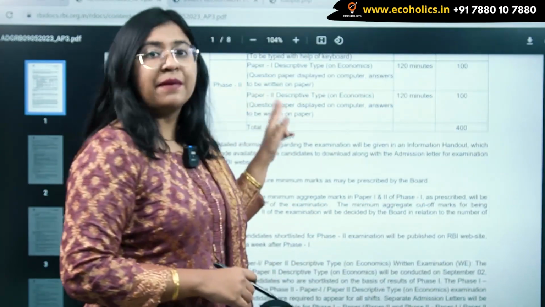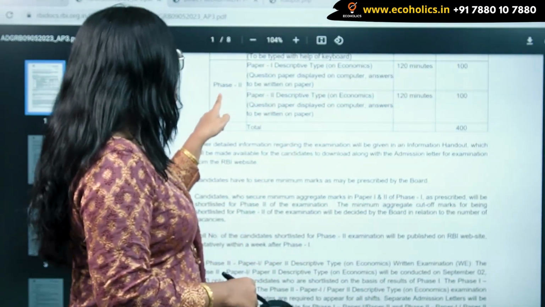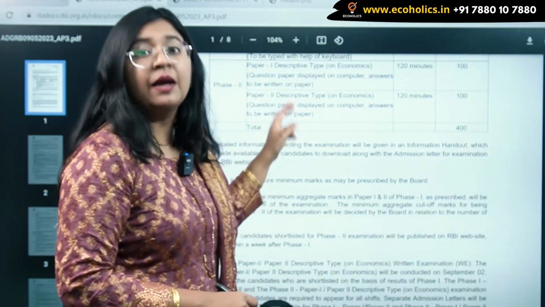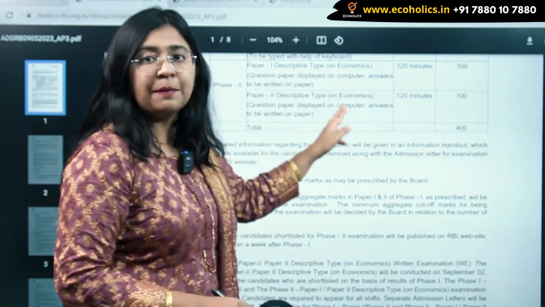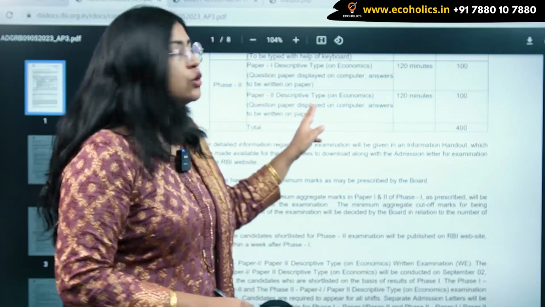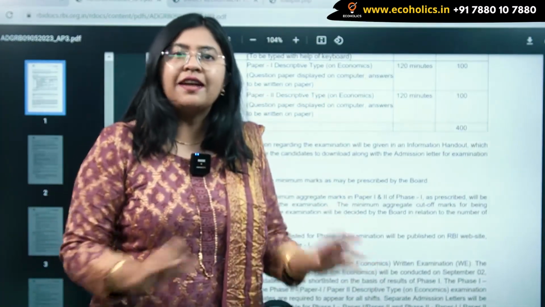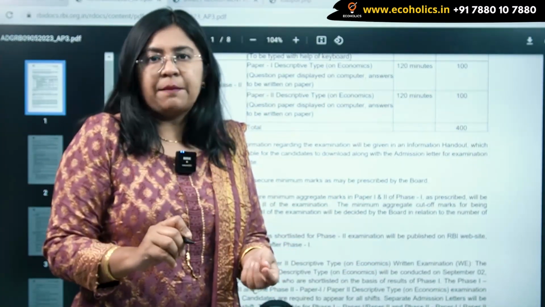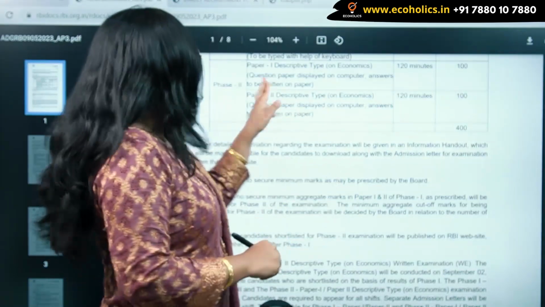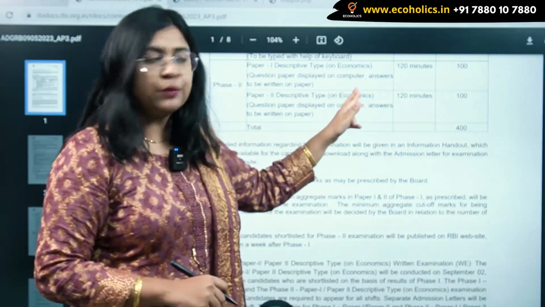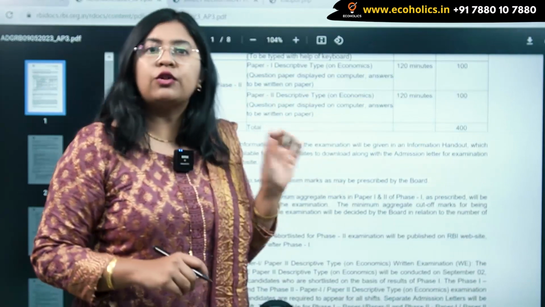Right? Now we understand the phase 2 exam. Now phase 2 exam again has how many papers? It has 2 papers. Okay? Paper 1 is descriptive economics. Paper 2 also is descriptive economics. Both of these are descriptive, meaning written exam hai, aapko likhna hai, right? So question paper will be displayed on the computer and answers have to be written on the paper.